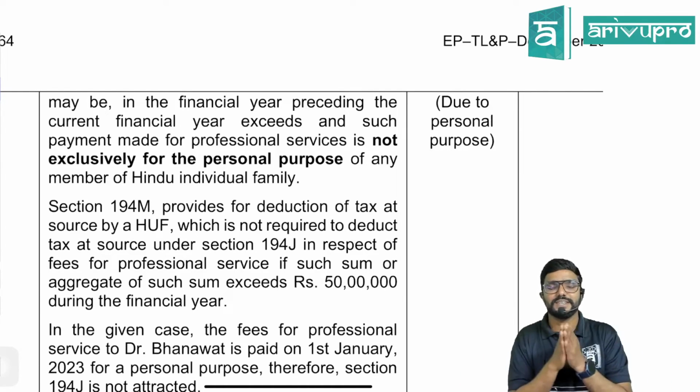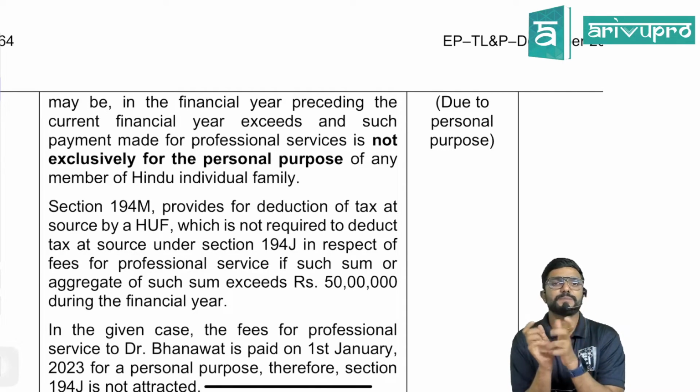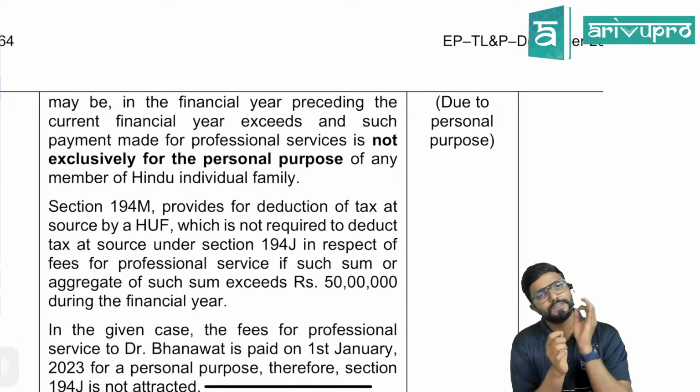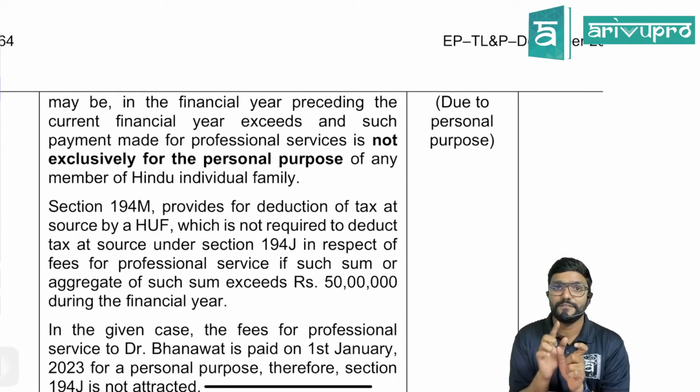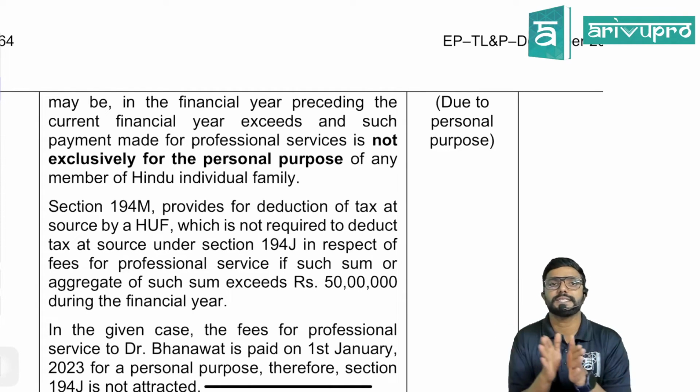So simply, what they are telling is, when HUF is the payer, we have to check whether in the last year they were subject to tax audit. Yes, if they are subject to tax audit, in the current year they should straight away deduct TDS. No. If it is for their personal purpose, they should not deduct the TDS.